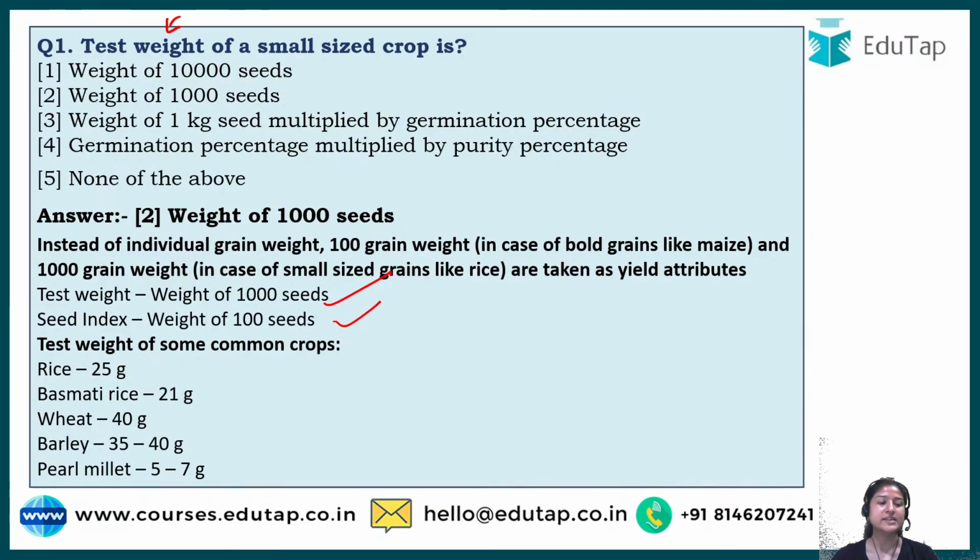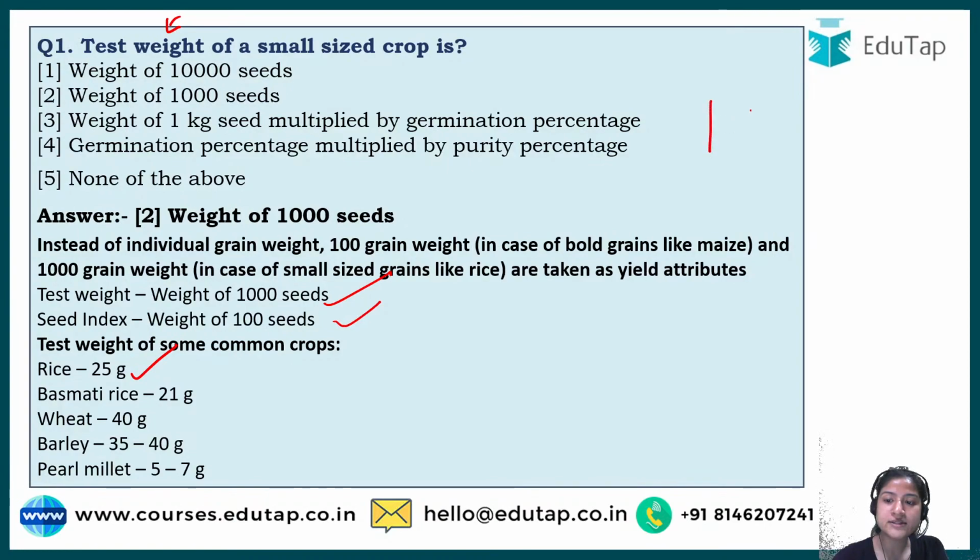For example, here the test weight of rice is given, that is 25 gram. So the seller would first take 1000 seeds at random and then check the weight. If the weight is not 25 gram, it means those particular seeds are of poor quality. It does not have to do anything with the yield, which can be similar.